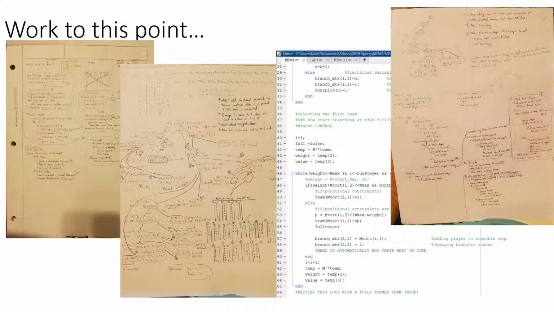And just to prove I have done work to this point, I included some of my work so far. So that middle note page is my visualization of how my code is going to run. The other two note pages are both some outline of how the program will work, and then also has a fair bit of the logic in there. And then the MATLAB code you see hidden behind a note page was my preliminary attempt.